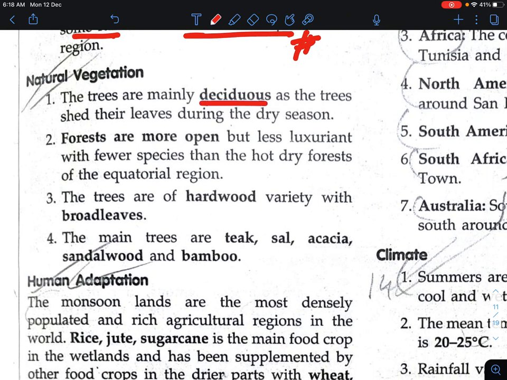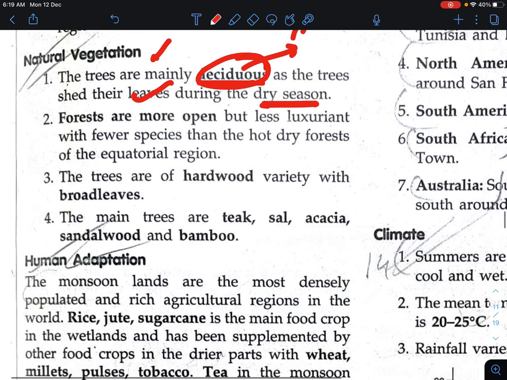The trees are mainly deciduous, and the trees shed their leaves during the dry season. So these trees are basically deciduous forest. What are deciduous trees? They shed their leaves once a year, especially during the dry season, and these trees are called deciduous trees. The forests are more open but less luxuriant, with fewer species than the hot wet forest of the equatorial region.